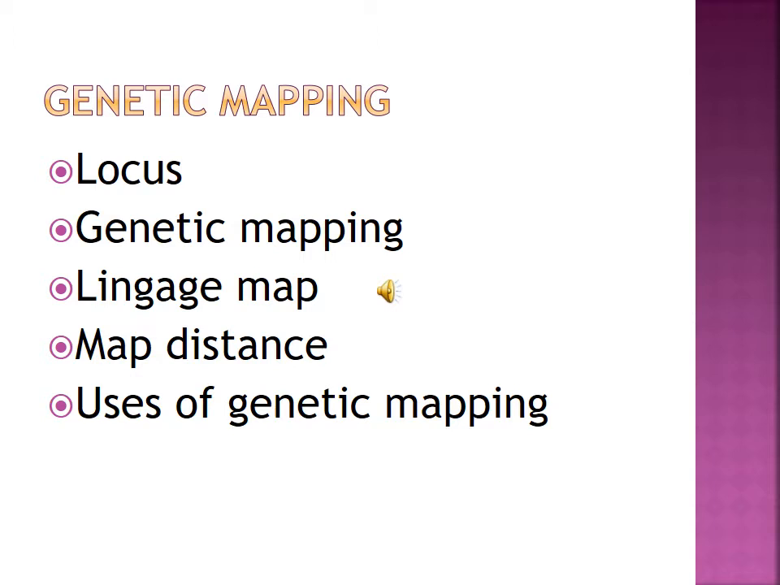Then next one is the linkage map. It is directly proportional to the frequency of recombination. Already I said recombination. What is recombination? Crossing over that results in the formation of new combinations. So the linkage map is directly proportional to the frequency of recombination. Then map distance. The unit of distance in a genetic map is called the map unit, named in honor of T.H.